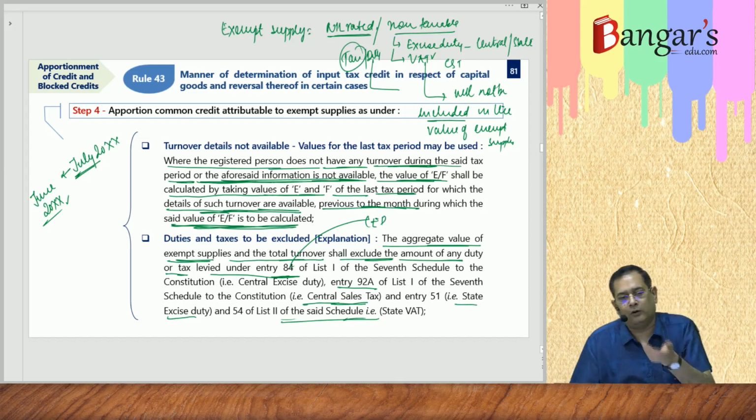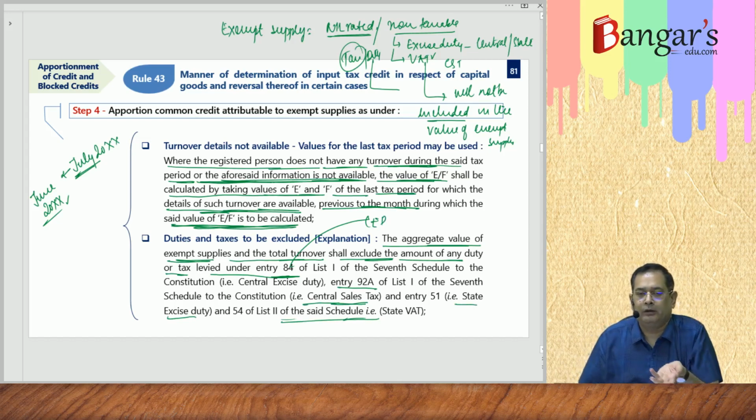Here also we are not including the GST element. Here also what you won't be including in the turnover, duties and taxes, the same are to be excluded. So the aggregate value of exempt supply and the total turnover shall exclude the amount of any duty or tax levied under these enactments.